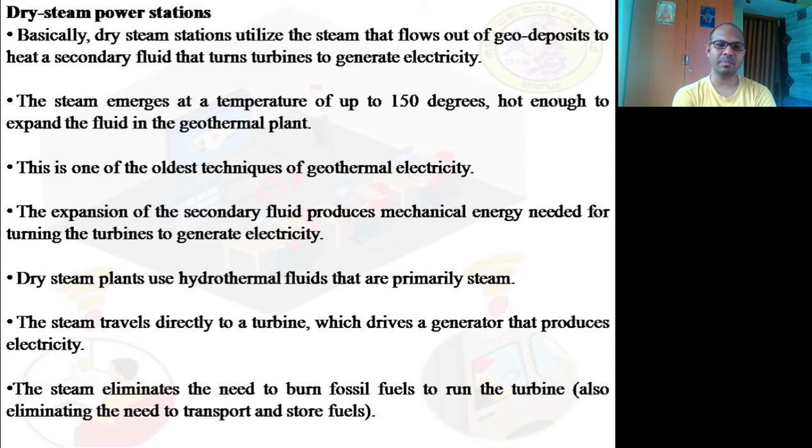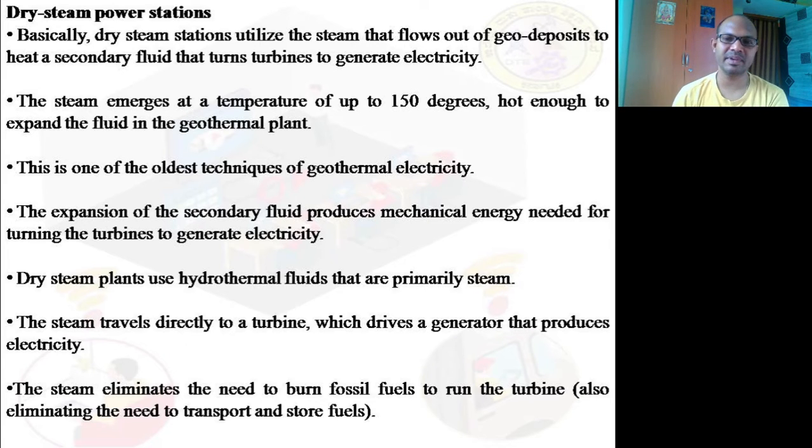In these dry steam power plants, there will be steam itself. This steam travels directly to a turbine which drives a generator that produces electricity. The steam eliminates the need to burn fossil fuels to run the turbines, and also eliminates the need to transport and store the fuels.